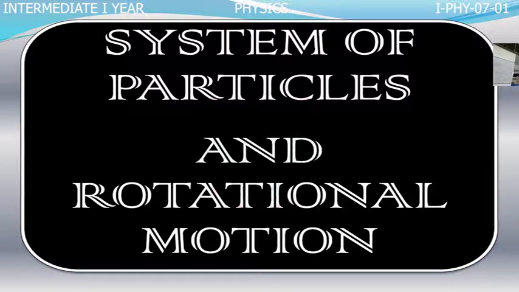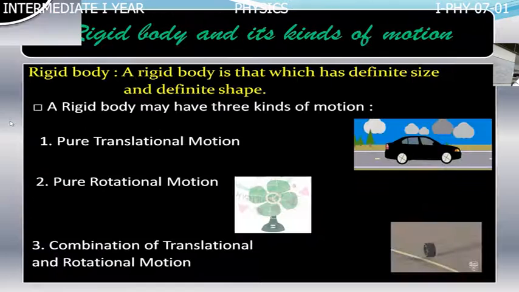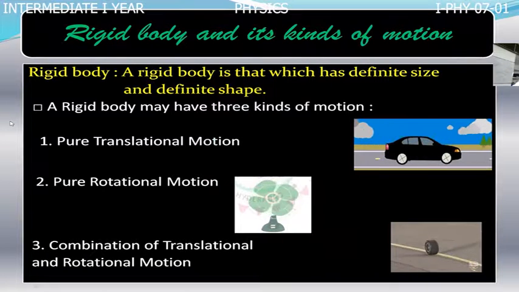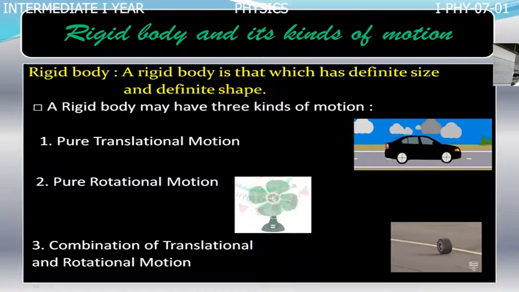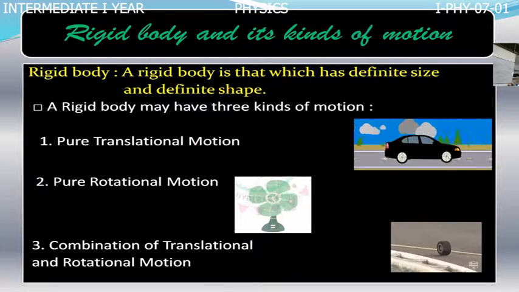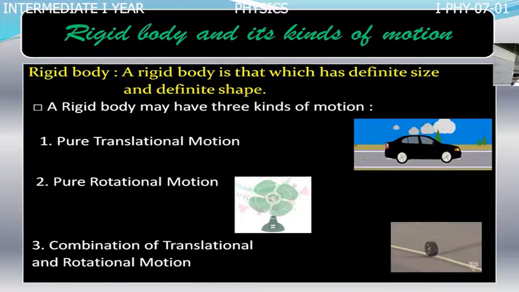So rotatory motion of rigid bodies. We are going to study rotatory motion of rigid bodies. So what is a rigid body? A body whose shape and size are constant. A rigid body is one which has a definite size and a definite shape.